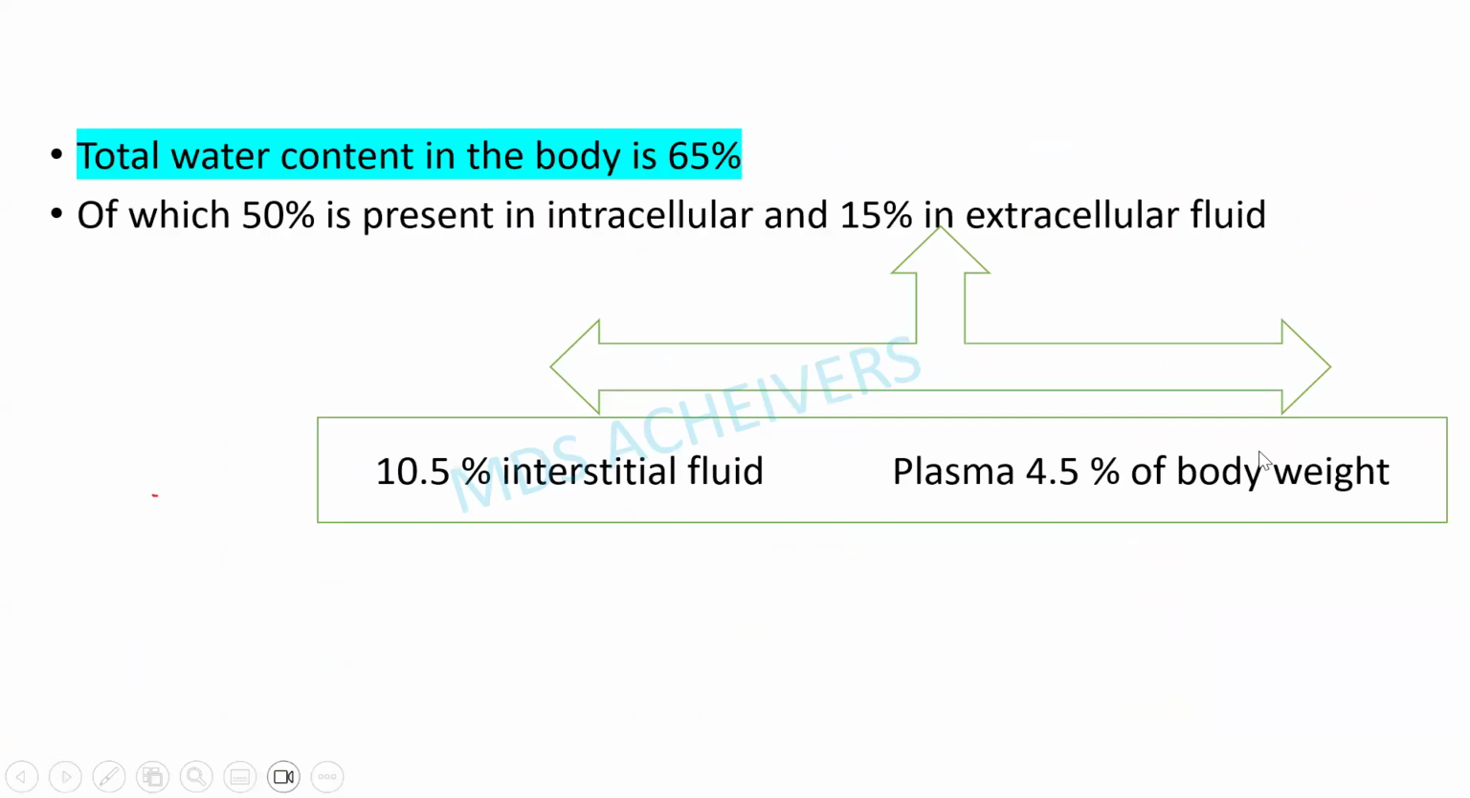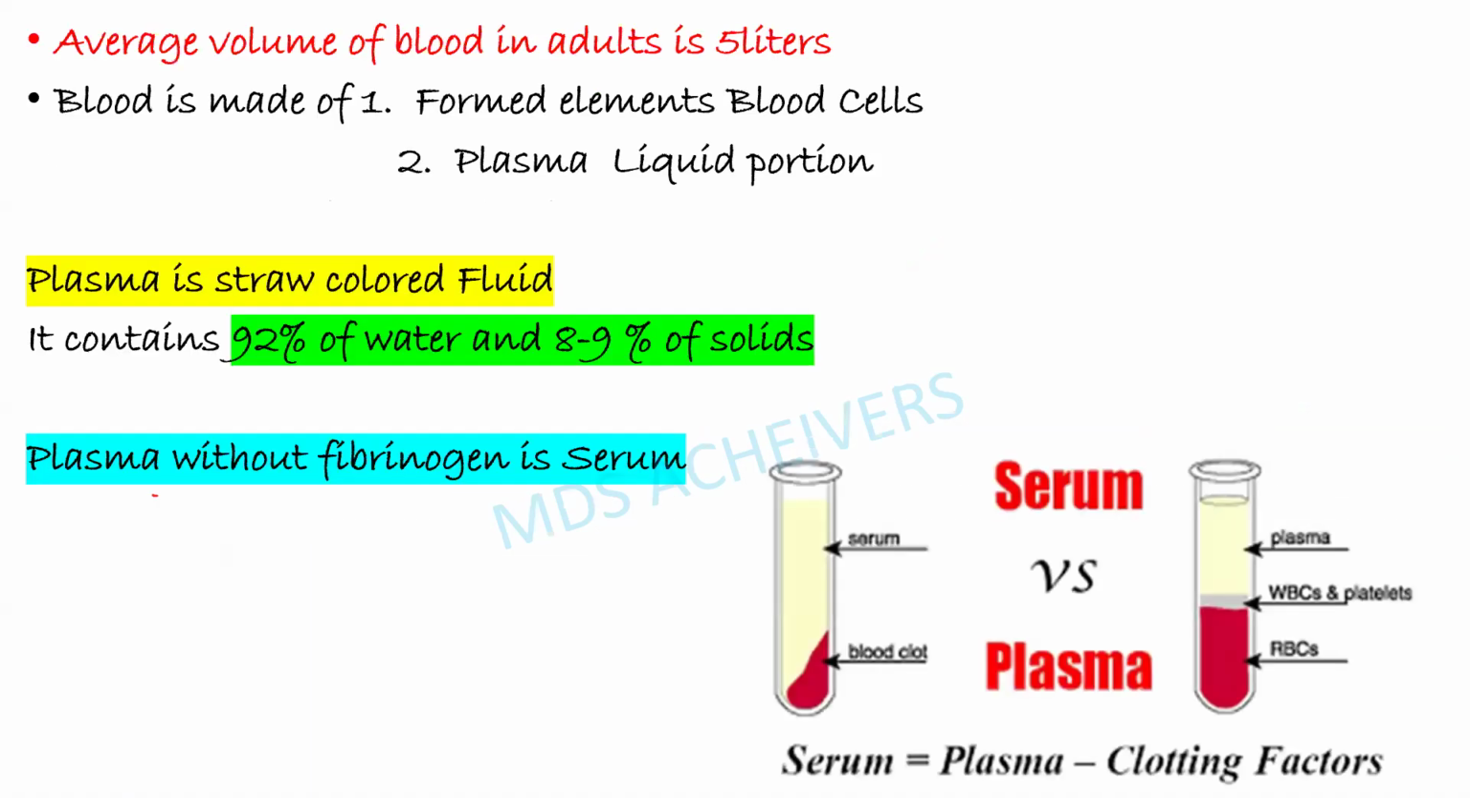Coming to body composition, the total water content in the body is about 65 percent, of which 50 percent is intracellular, that is within the cytoplasm of the cell, and 15 percent is in the extracellular fluid. In that, 10.5 percent is present in the interstitial fluid and plasma is about 4.5 percent of the body weight. They can ask you simple direct questions based on this topic.